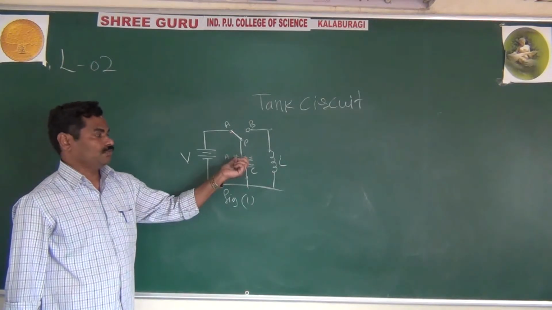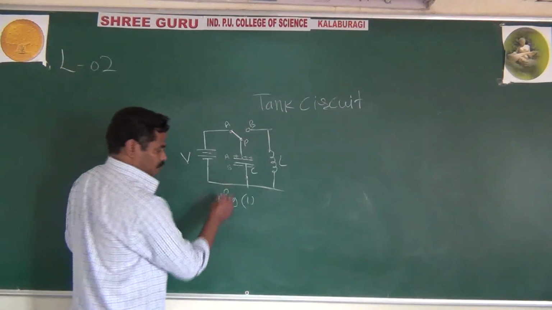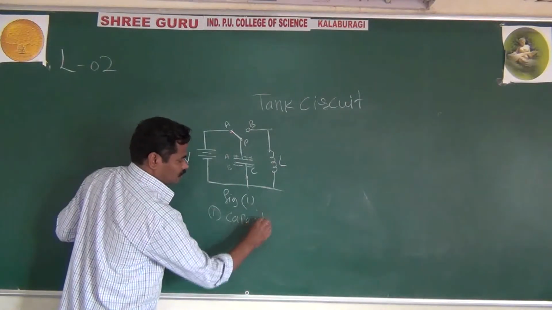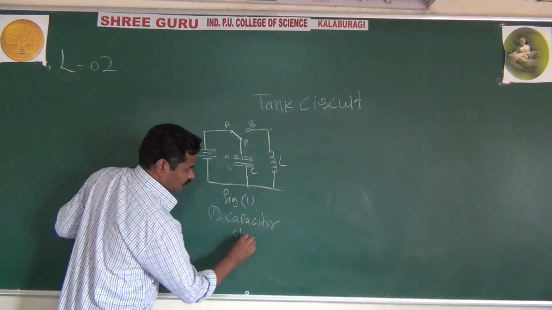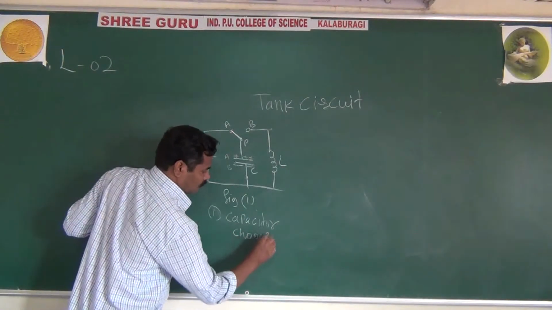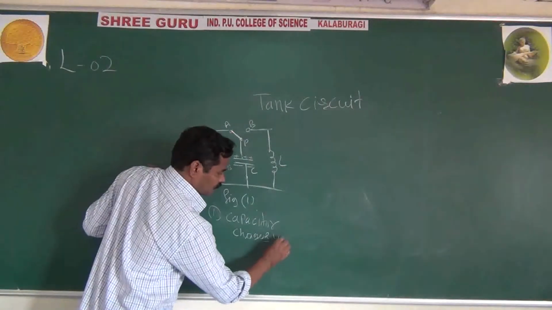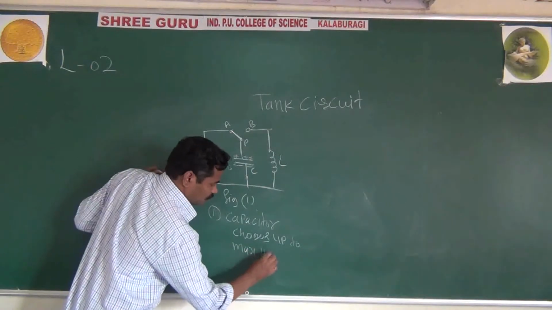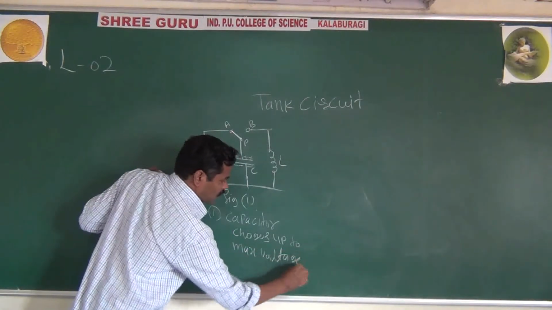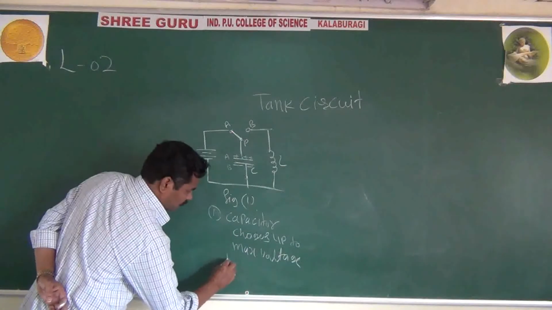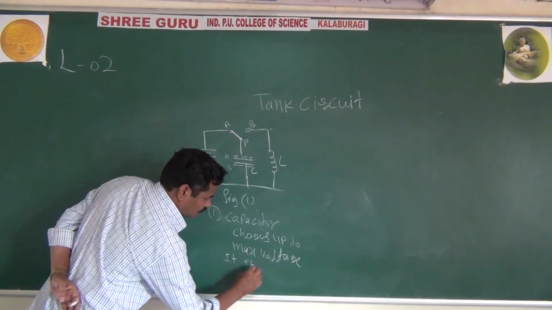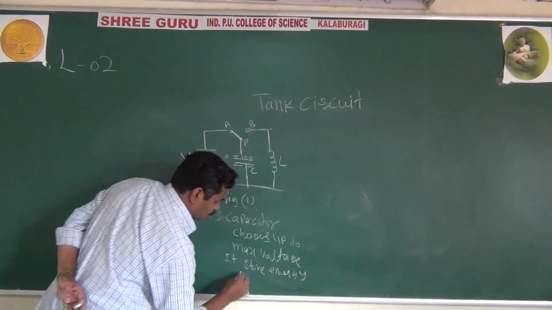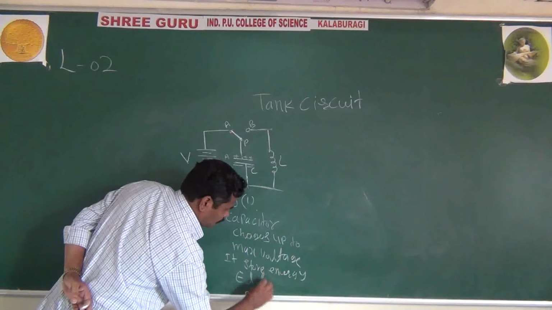I said in the first step, the capacitor charges up to the maximum voltage, and also it will store the energy in terms of electric field.